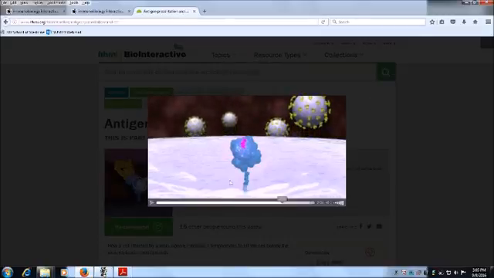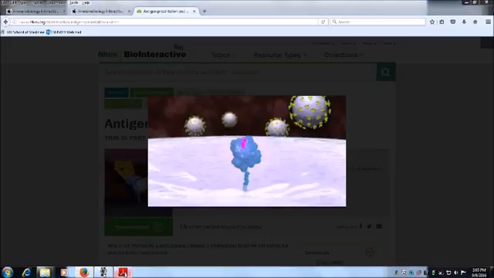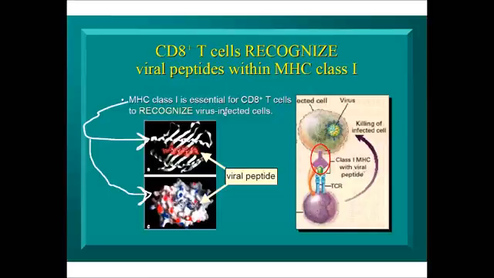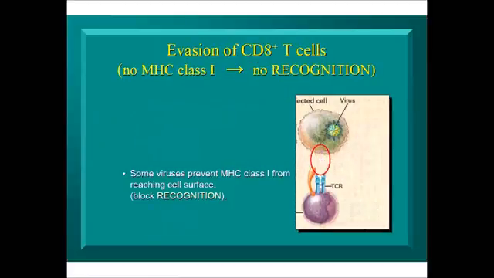All right, so we don't need to go through that any further, but the main point is that for a virus-infected cell to present digested viral proteins or peptides in MHC class 1 is a pretty complex process. There's a lot of steps. And viruses know this, and so they take advantage of it. What the virus-infected cell wants is to make sure that peptide doesn't reach the surface so the CD8 T cell cannot tell the cell's infected. So it wants to disrupt this recognition.